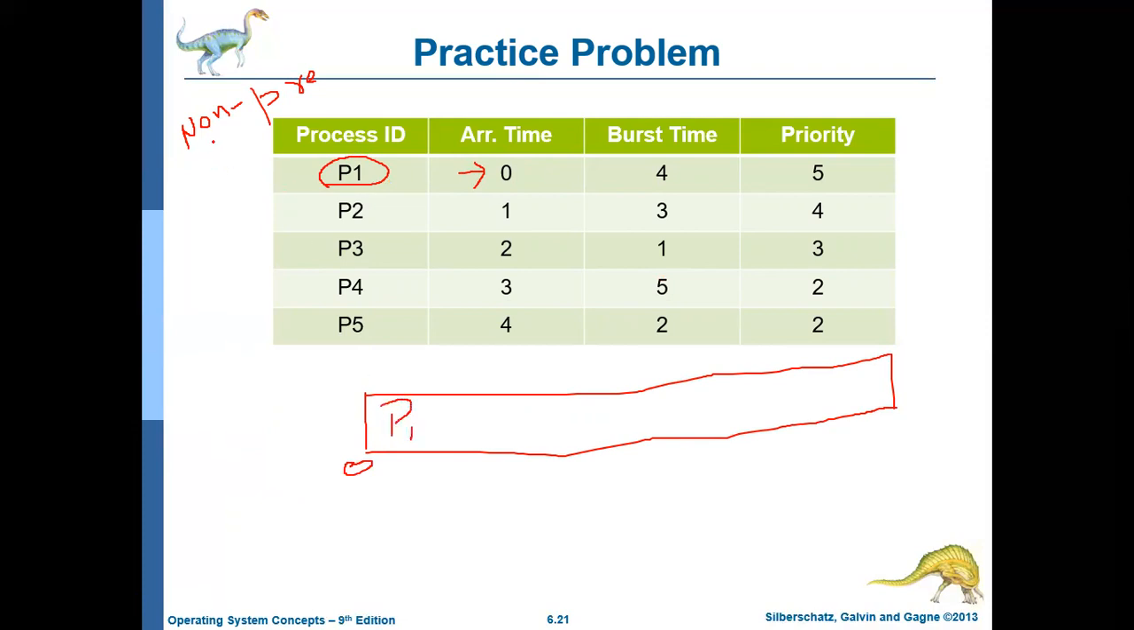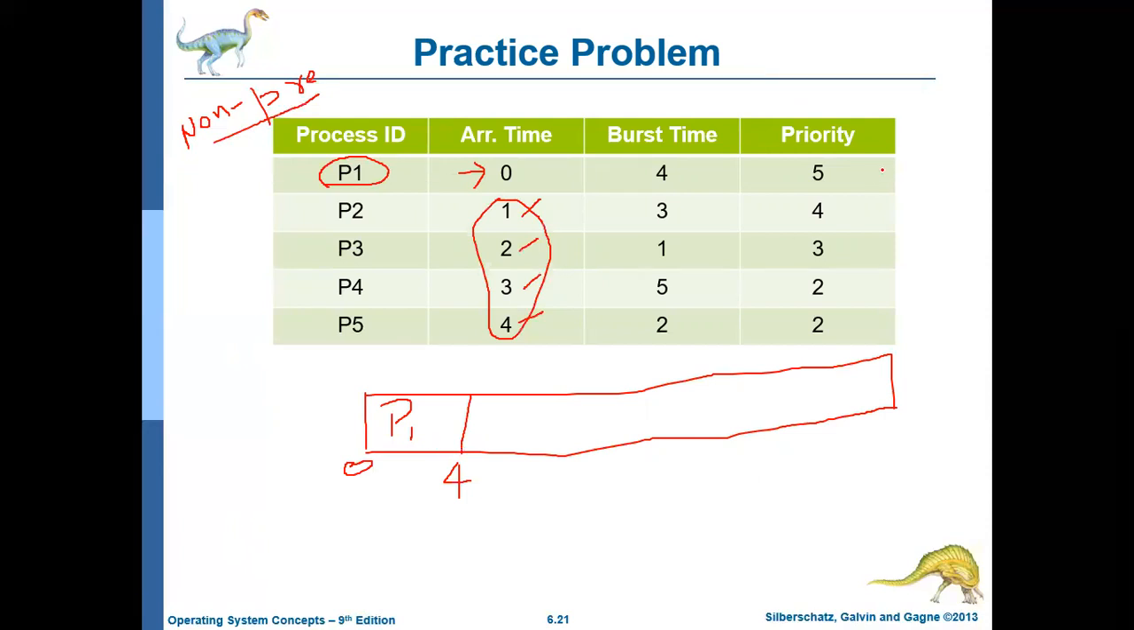As it is non-preemptive scheduling, once the processor is given to P1, it is not going to give up the processor until it completes. Its burst time is 4 milliseconds, so it will complete at the 4th millisecond. By the 4th millisecond all remaining jobs have arrived: P2 arrived at 1st millisecond, P3 at 2nd, P4 at 3rd, and P5 at 4th millisecond.